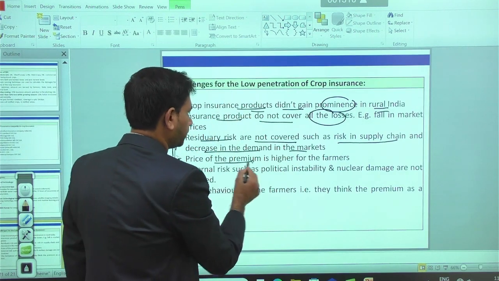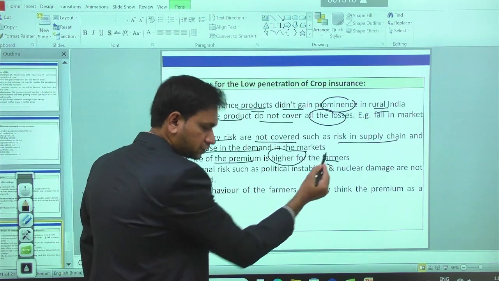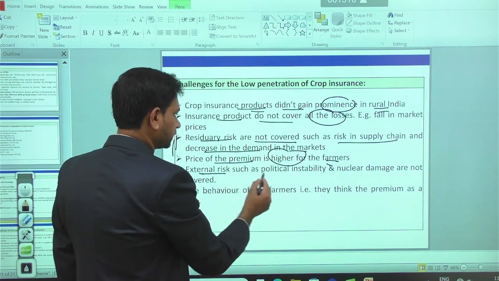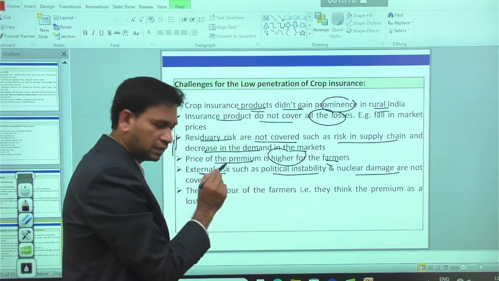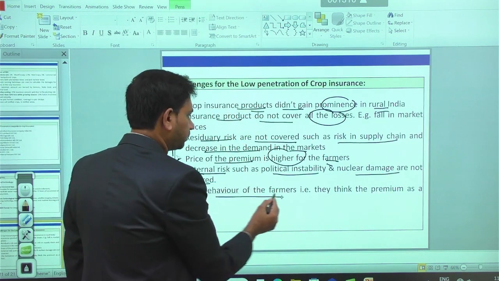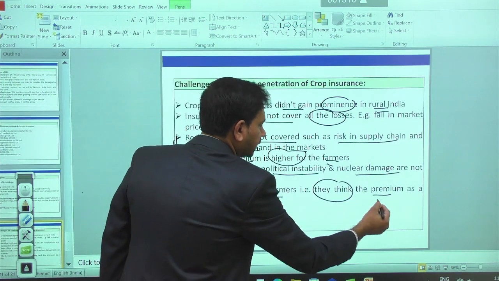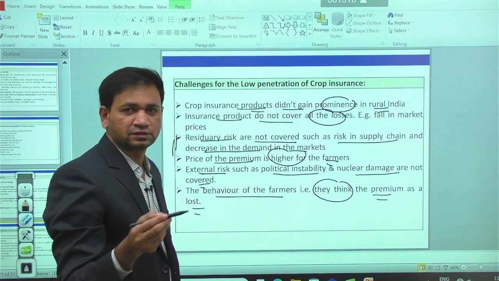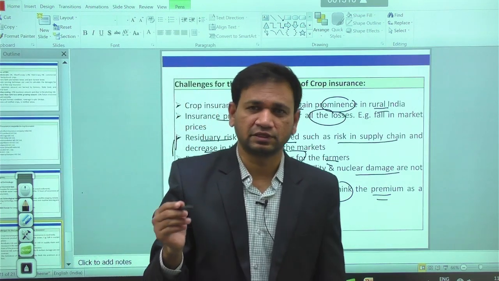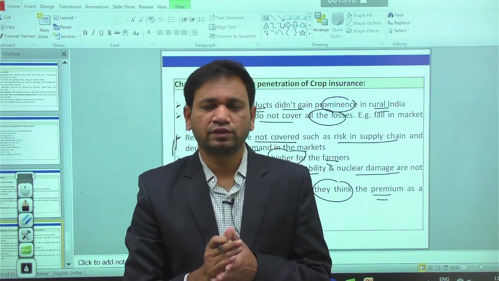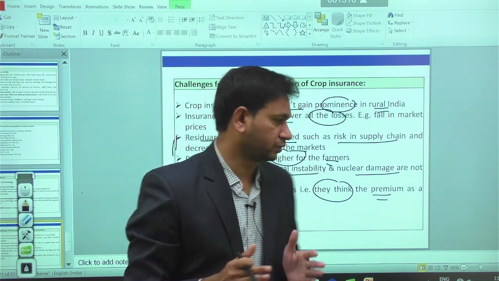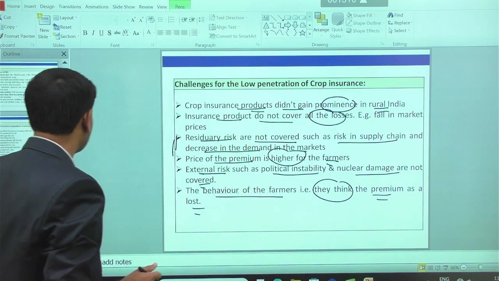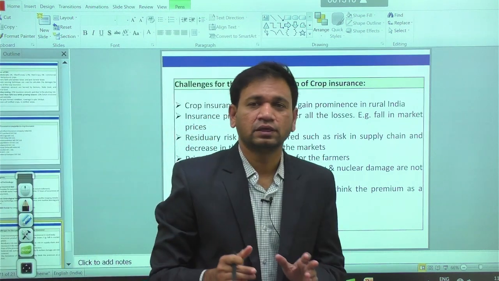The price of the premium is sometimes higher for the farmers. Then external risks such as political instability and nuclear damages are not covered in the policy. Then, the behavior of the farmers: they think that the premium is a loss, a waste in general. That is the reason insurance does not have much prominence in rural India. You have to remember. So these are the few things we have in the case of crop insurance.